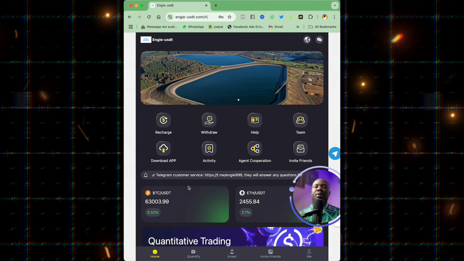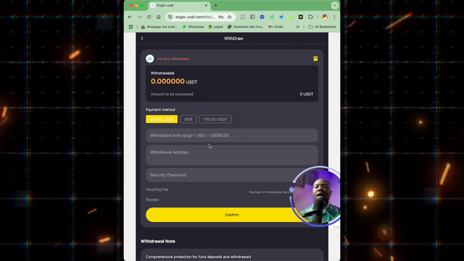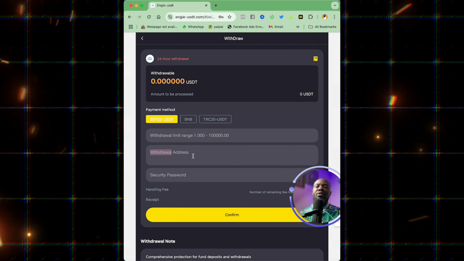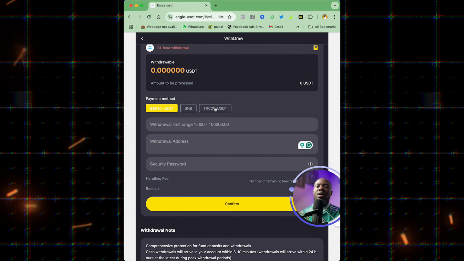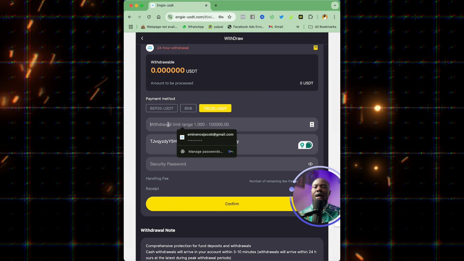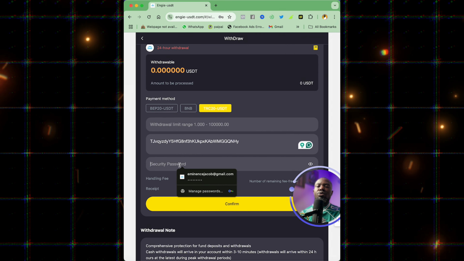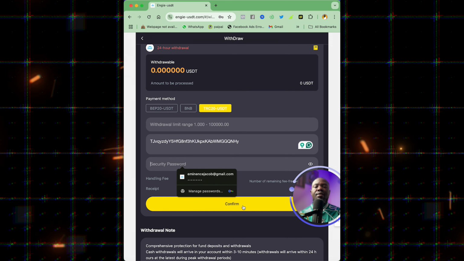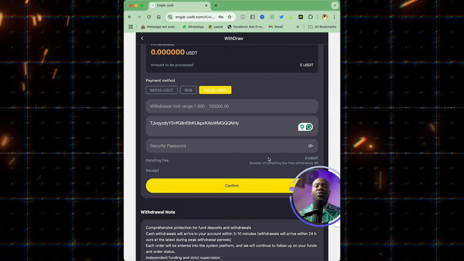Just come to where we have withdrawal and click on withdrawal, and you input the amount of money you want to withdraw, and you paste your cryptocurrency wallet address, preferably TRC20 network. So just click on TRC20 and you input the amount of USDT you want to withdraw. You put your password and you click on confirm, and in less than 5 minutes the USDT is going to be deposited into your wallet.